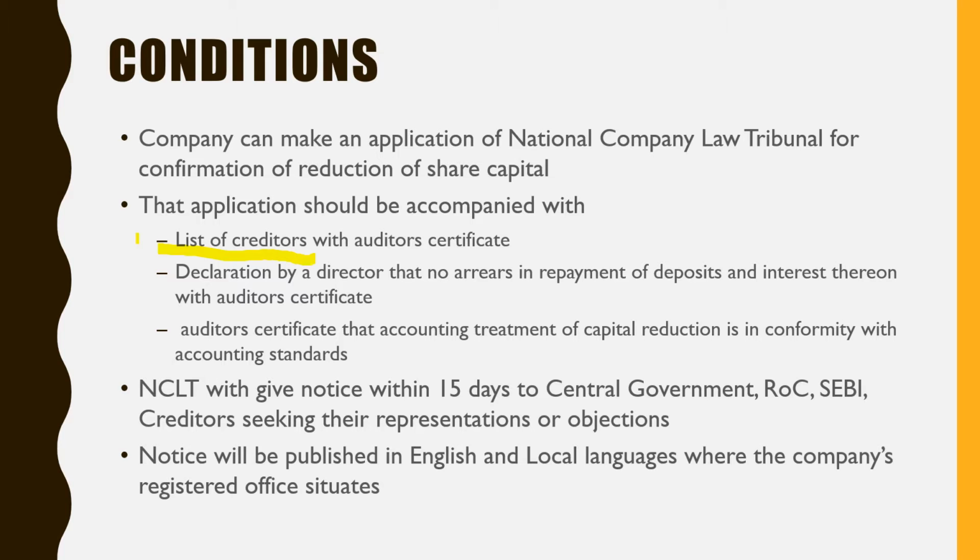This notice will be published in both types of papers, an English language paper and a local language paper. Which local language? Where the company's registered office is situated. In that area, the notice also should be published so that all these stakeholders can give their objections if they have any.